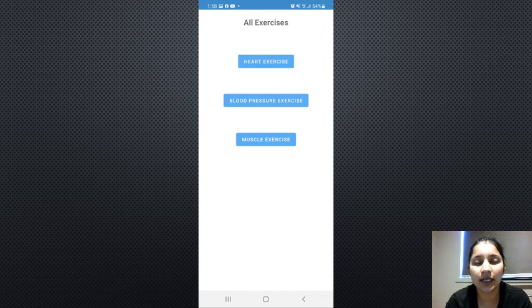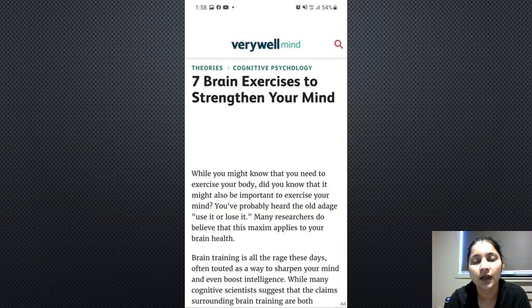So when they click on all exercise, these three icons will come up: heart exercise, blood pressure exercise, muscle exercise. The patient who wants to do any of these activities can press on the icon and do it. After clicking on a type of exercise, an explanation will come up regarding the exercise. For example, if the patient clicks on brain exercise, the whole story about the brain exercise will come up, so they can read it and do the brain exercise.